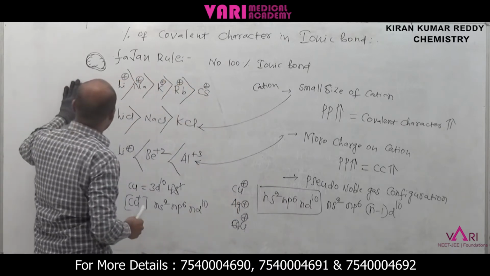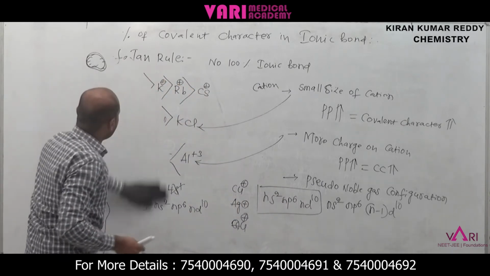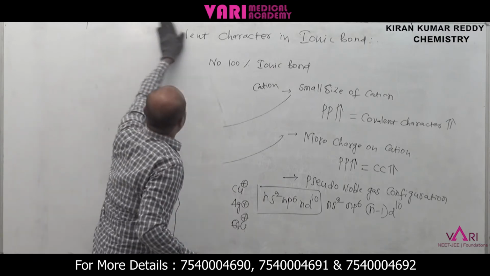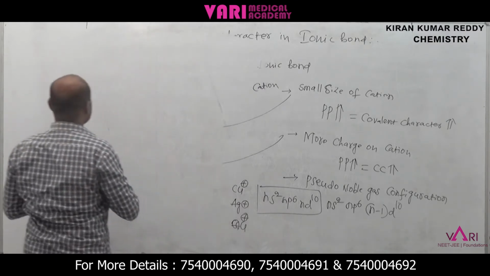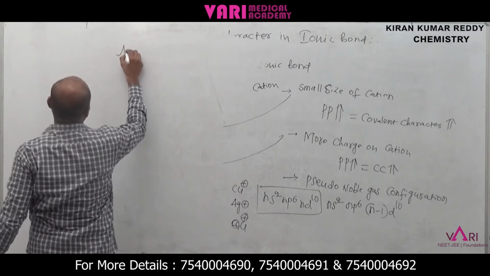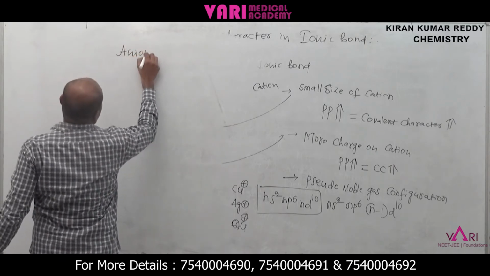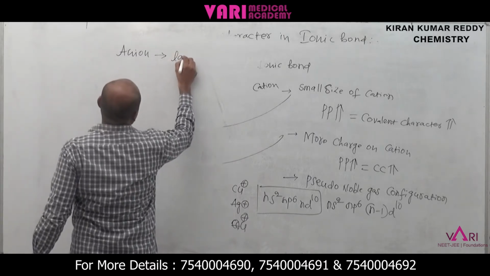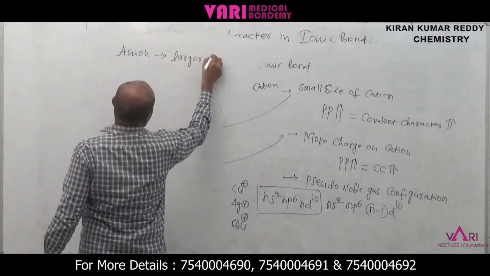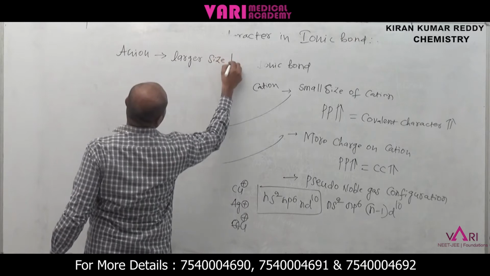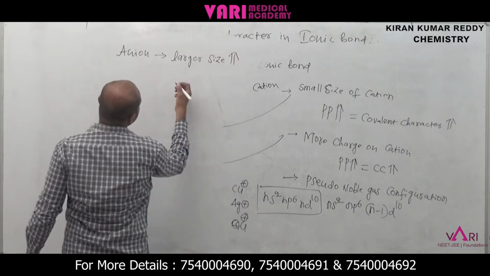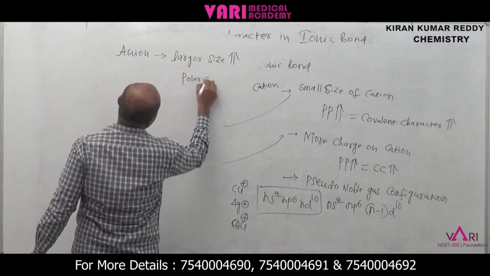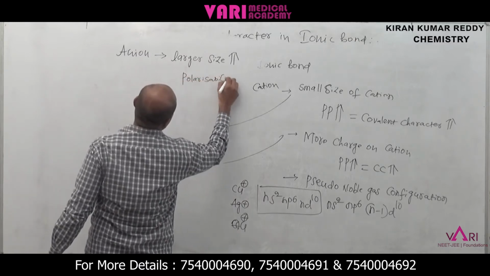Coming to the anion. What are the important points about anion? Anion means a negatively charged ion. Anion has a larger size. When size increases, polarizability increases.